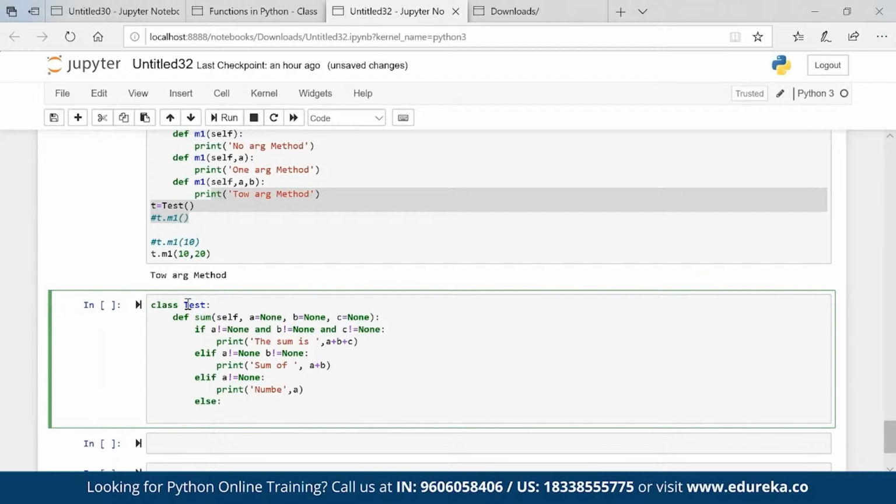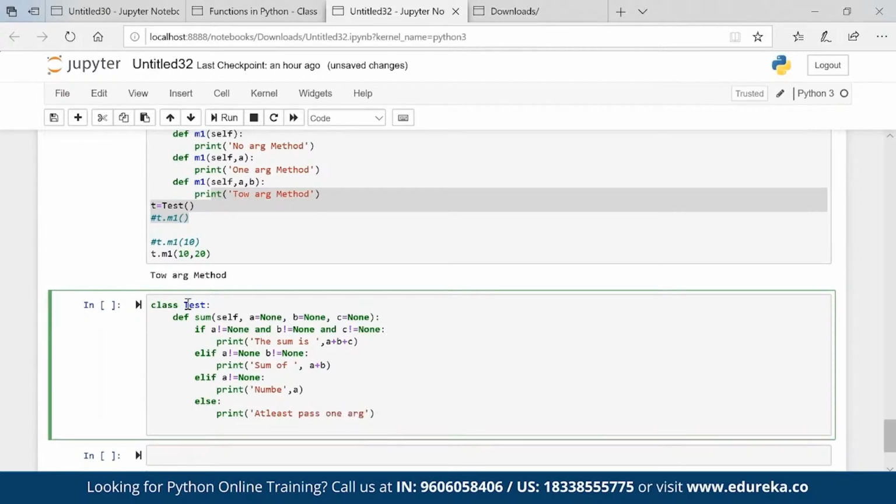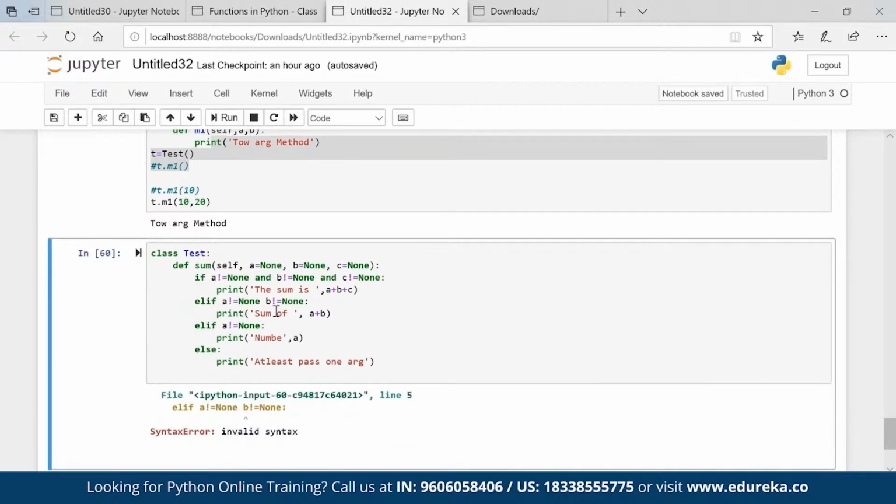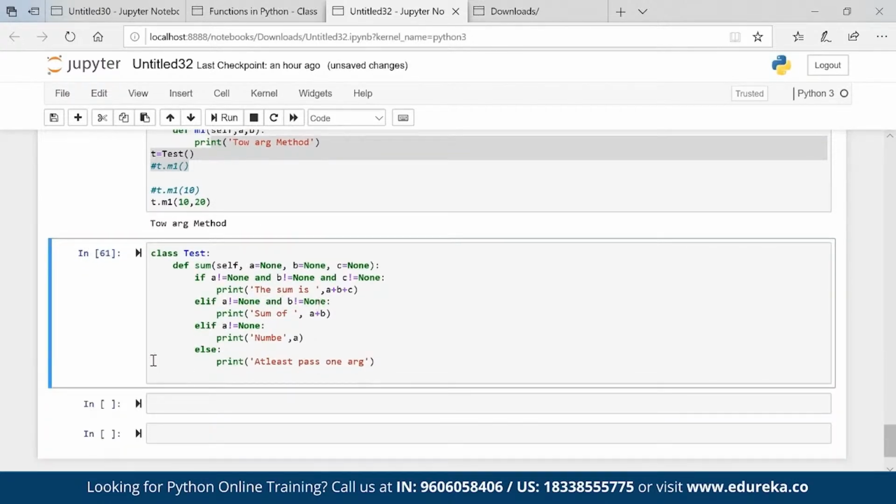Else print at least pass one argument. Okay, something is syntactically missing here, but okay, now let's call t is equal to test.